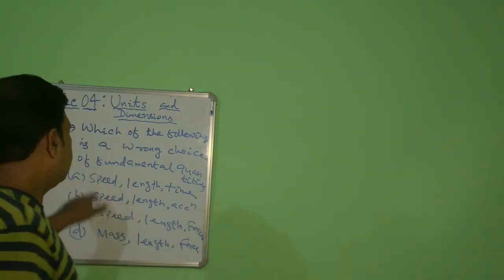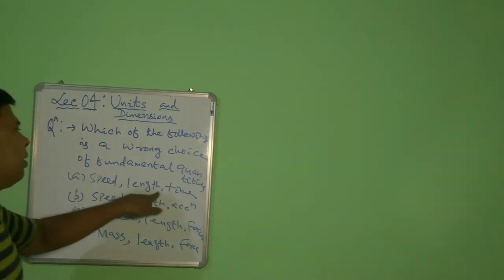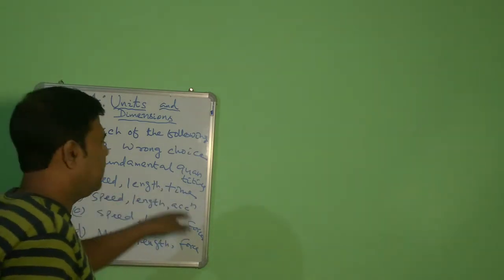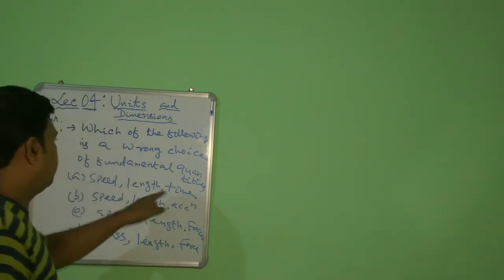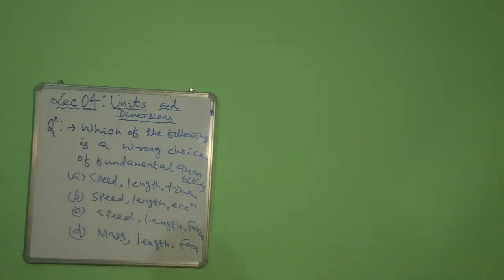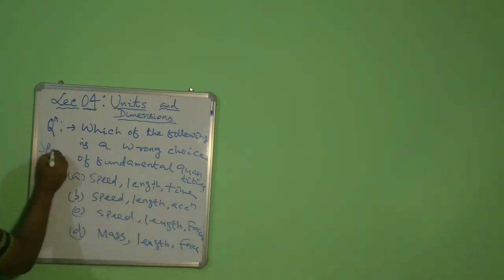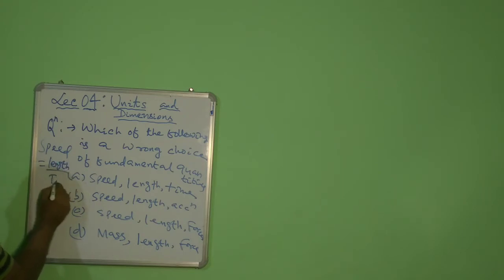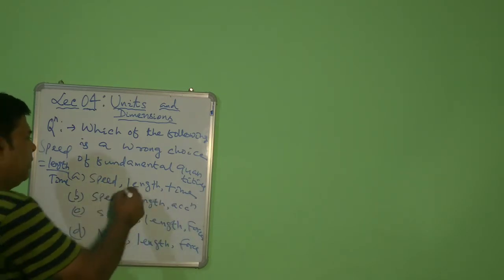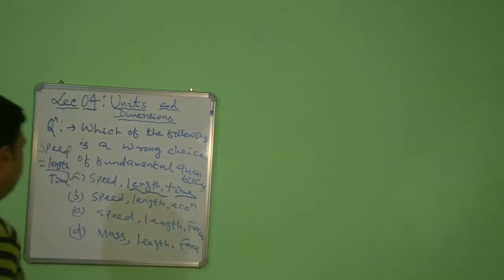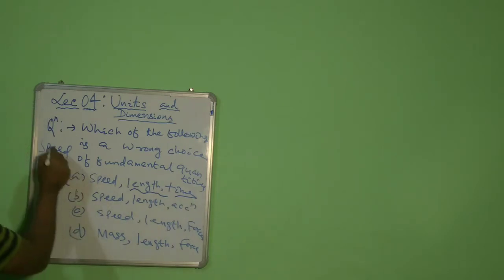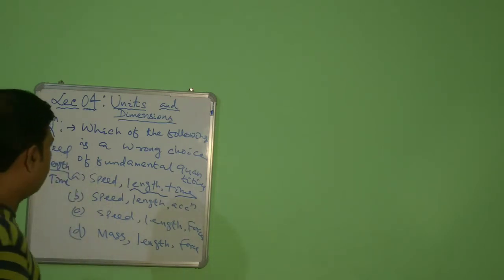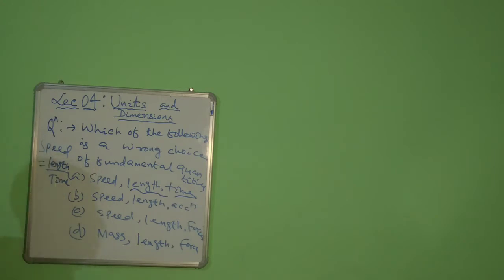You see, in this option, speed is length upon time. Length is equal to speed into time. So this cannot be a set of fundamental quantities, because speed is equal to length upon time, so speed is not independent of length and time. Other way also you can express length is equal to speed into time, and time is equal to length upon speed.